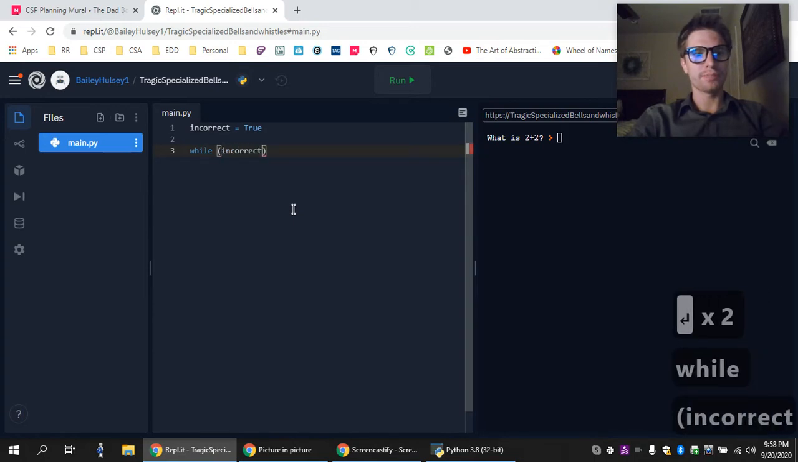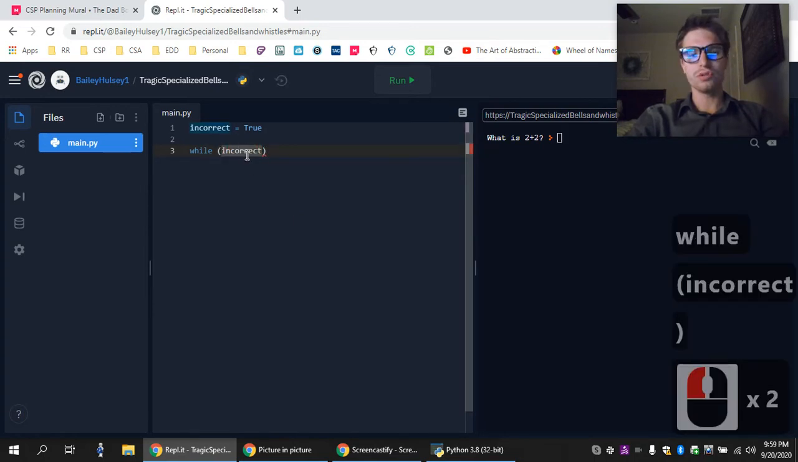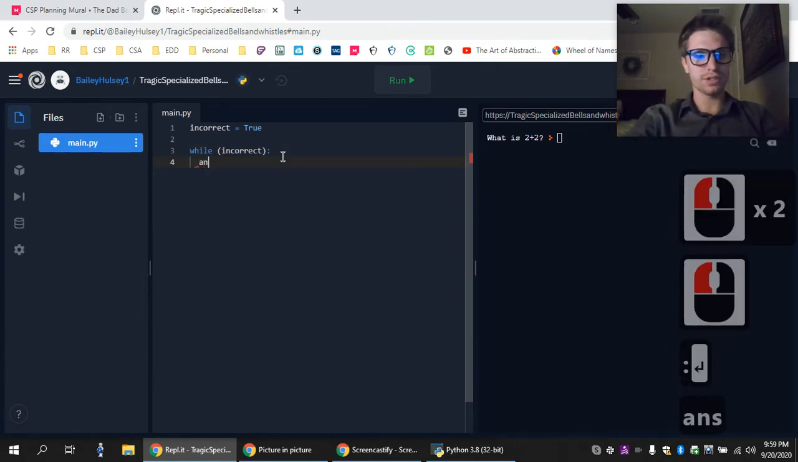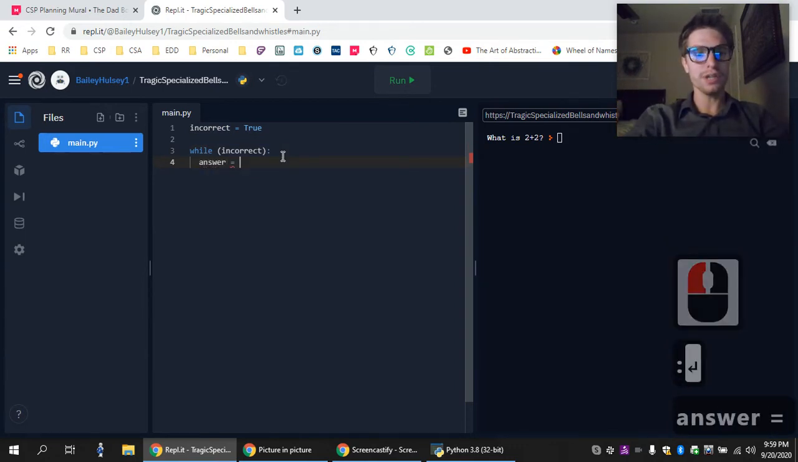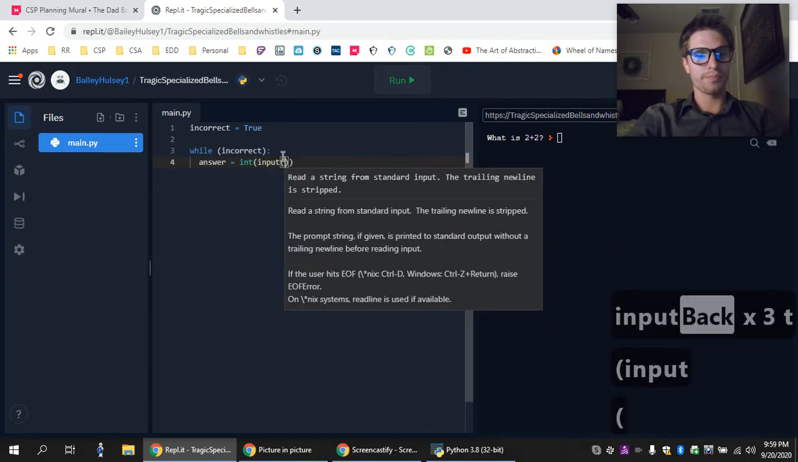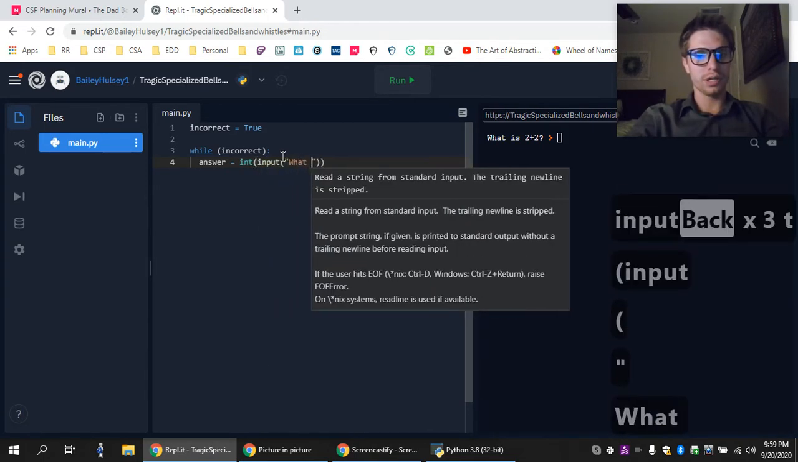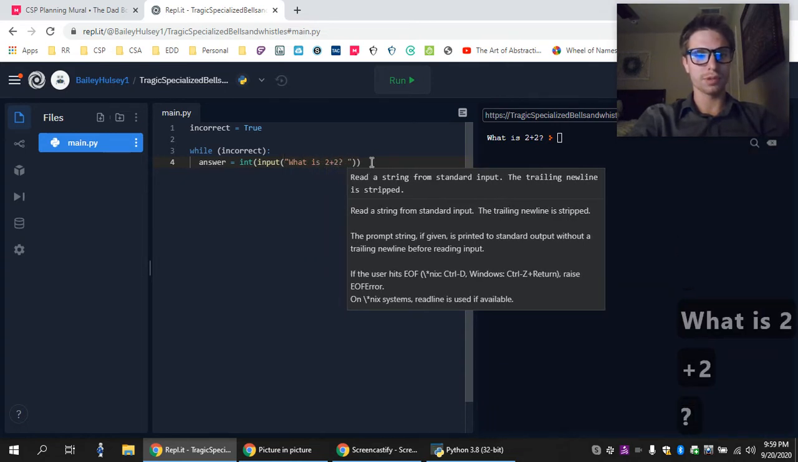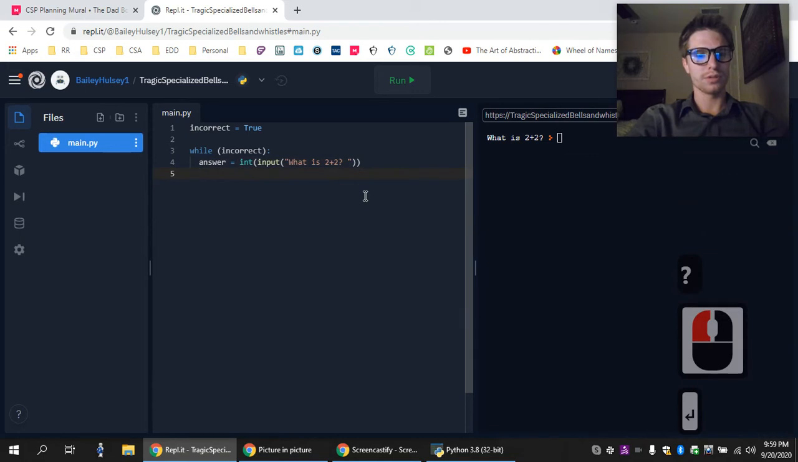While incorrect. So as long as this is true, I'm going to keep running this. So let's just create a new variable called answer, and we'll do an int input. And then our prompt will be, what is 2 plus 2? Question mark and a space, so they can put their answer right there. Okay, so that's being turned into an int.